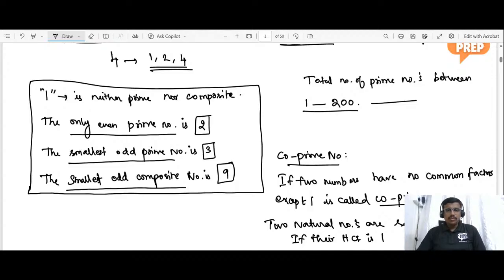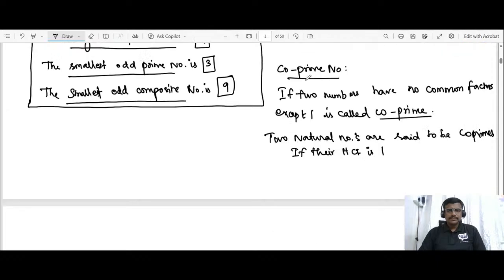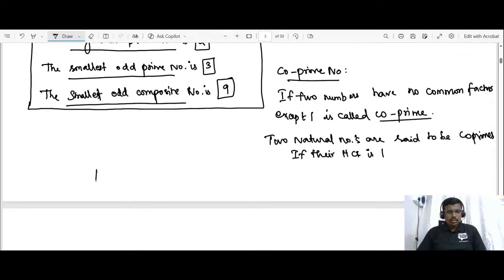The example of co-prime. If you take any two numbers like 8 and 25. In this 8 and 25, what are the factors of 8? 1, 2, 4, 8. And what are the factors of 25? 1, 5, 25.